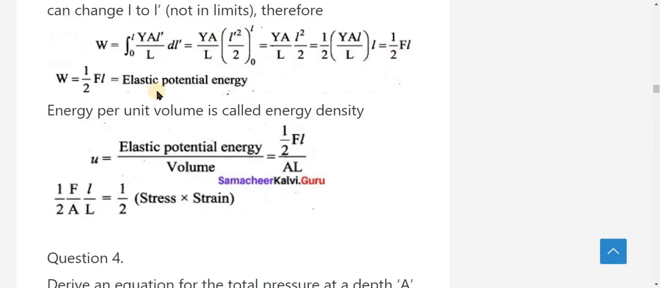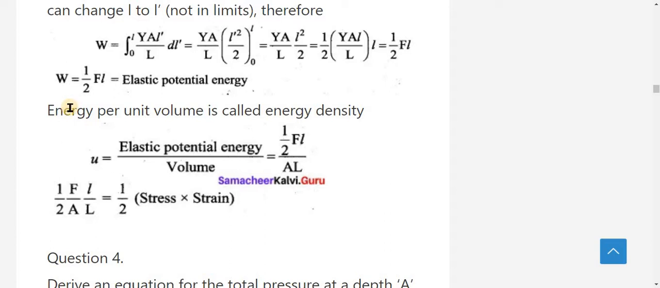This equation is called elastic potential energy. So W is equal to 1 by 2 FL. This is called elastic potential energy. Very, very important formula, children. Please note it down for your 2-mark problem as well as the objective type problems.